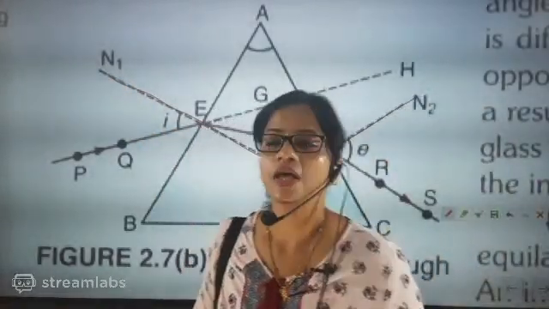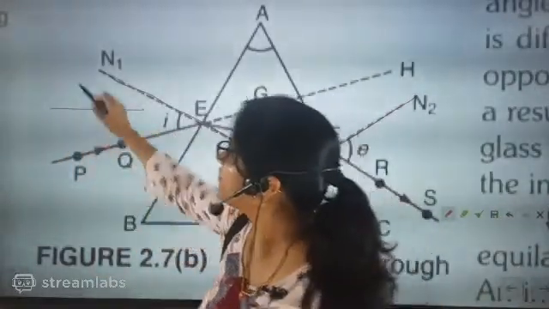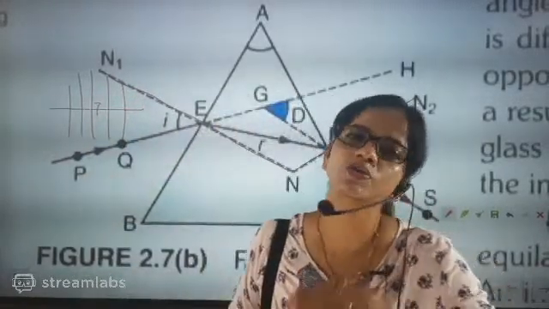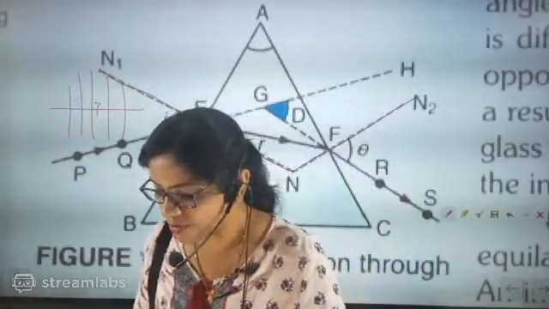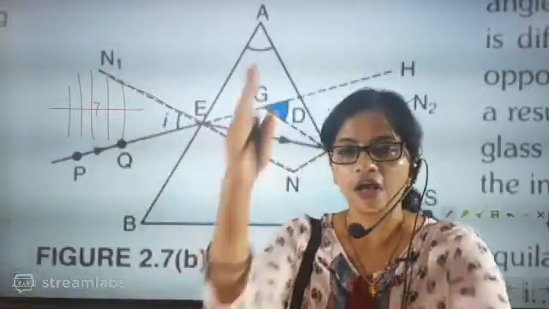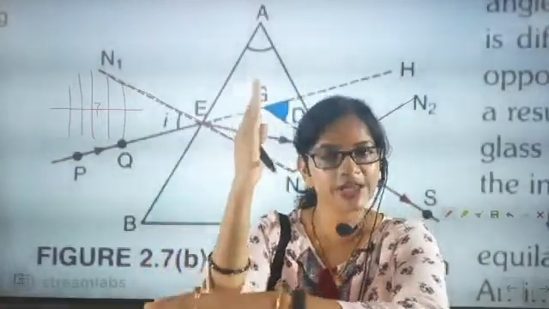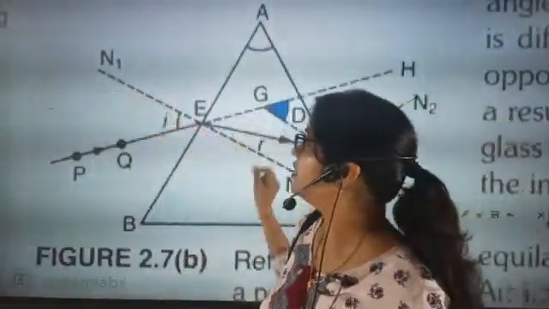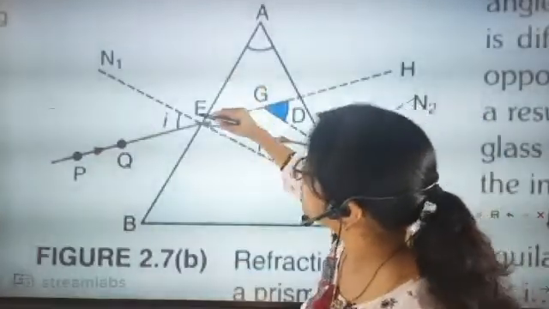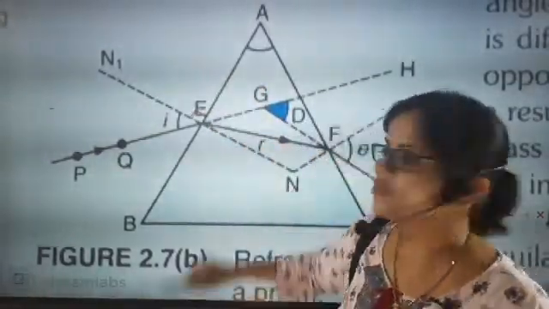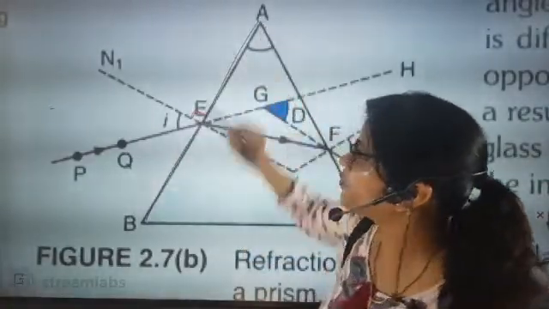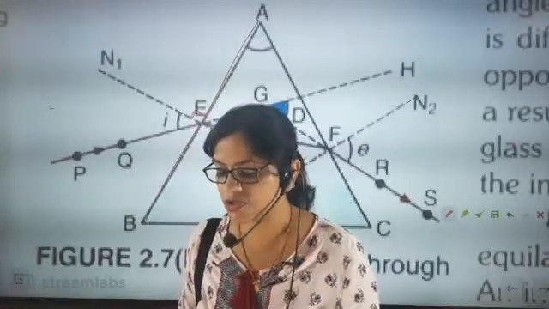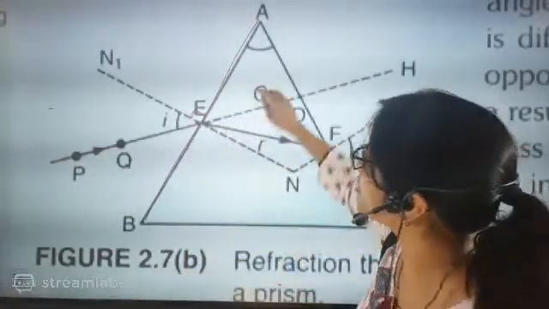Beta, what is normal? If a plane surface is there, then this is exactly called the normal, and the normal is always perpendicular to the surface. So here in the prism also, if we draw a normal, then one thing is very sure: this normal is perpendicular to one surface of the prism. I hope you understood this part. Come on, quickly tell me that the normal is perpendicular to the surface of the prism.